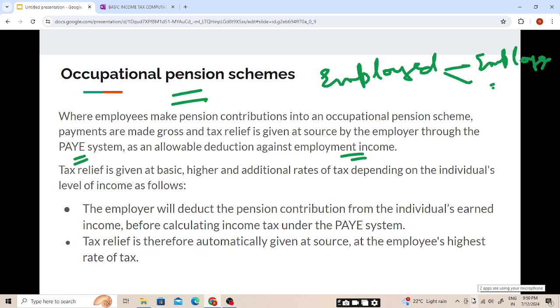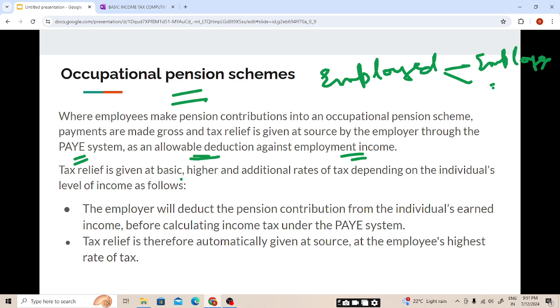Do you remember, students? We had seen this in the employment income. We had seen the total income less the allowable deduction, and under the allowable deduction we had seen contribution made by an employee to his occupational pension scheme.